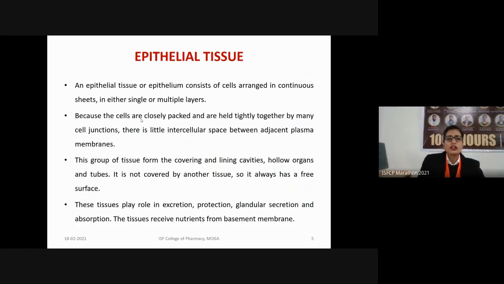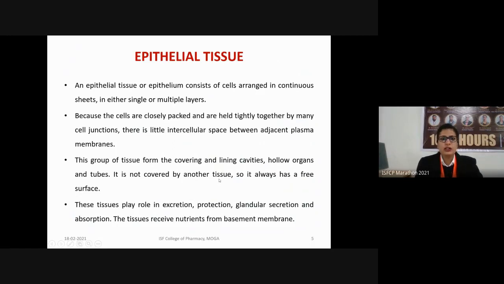So this group of tissues forms the covering and the lining of the body cavities. A body cavity is an empty space which surrounds the internal organs, hollow organs and tubes. It is not covered by any other tissues. That's why epithelial tissues will always have a free surface.